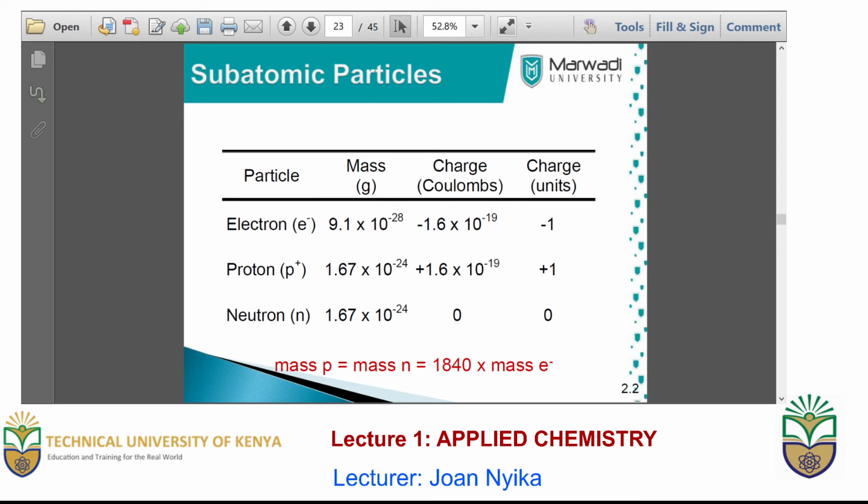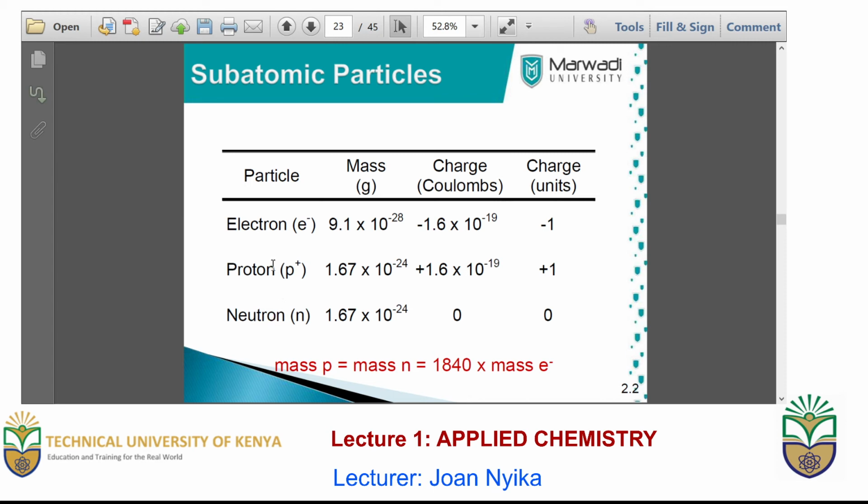It is from these theories and basics of atomic theory that we understand that there are three subatomic particles in an atom: an electron, a proton, and a neutron. This is their mass, as I had mentioned that we will look at it. As we can see, the mass of a proton is equivalent to the mass of a neutron.